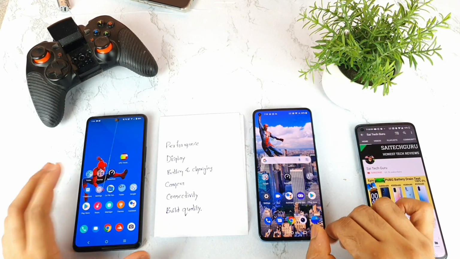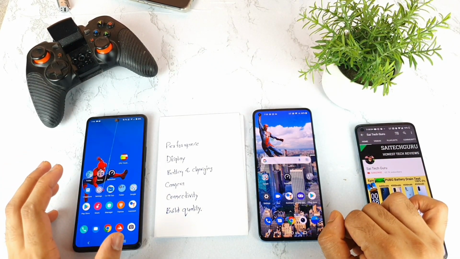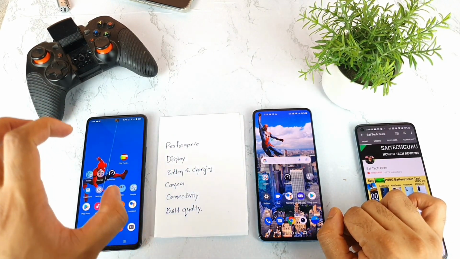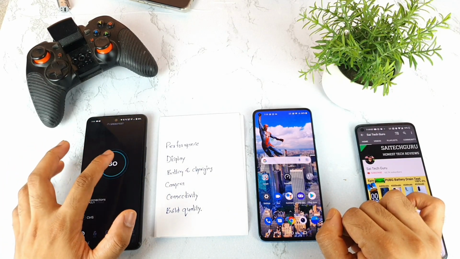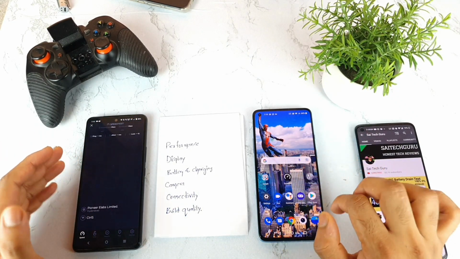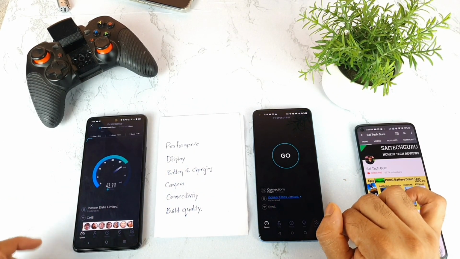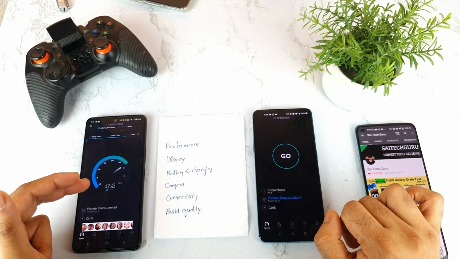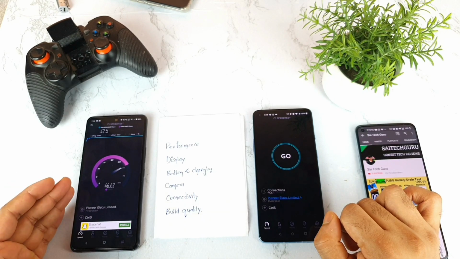So next, in terms of connectivity, friends, the clear winner is the OnePlus 9R, at least according to my unit, because my IQ7 suffers a lot with connectivity issues. Even in Wi-Fi speeds, I'm not getting much speed. With the OnePlus 9R on the same Wi-Fi network, same server, I'm getting about 80 Mbps, but right now I'm getting only 42 Mbps. And there is still no 4G Plus in my unit.